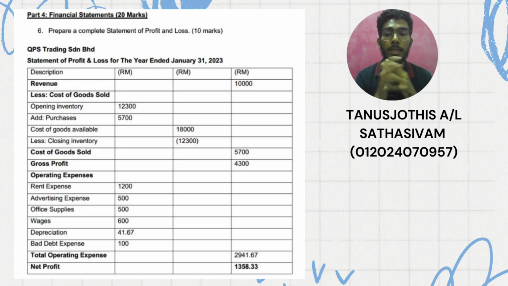So our total operating expense, we get it by just adding all of these operating expenses, and we'll get our answer of 2,941 ringgit and 67 cents.